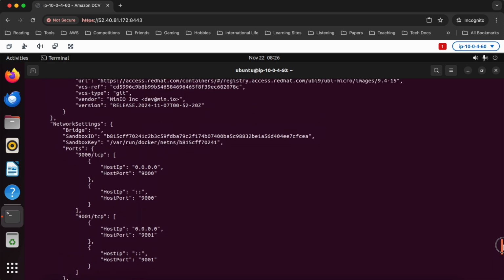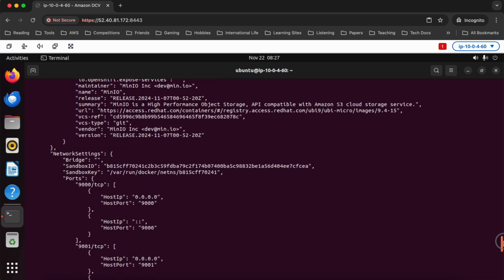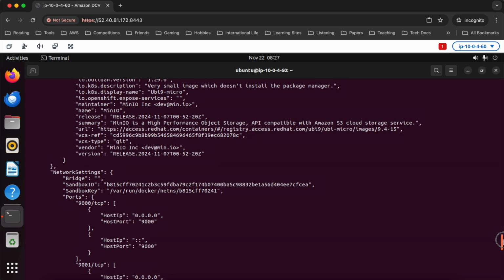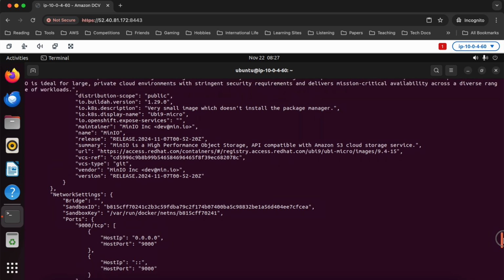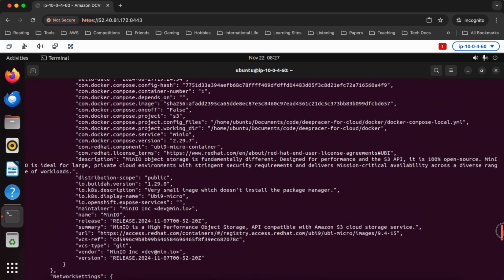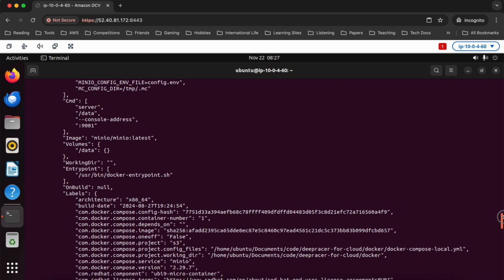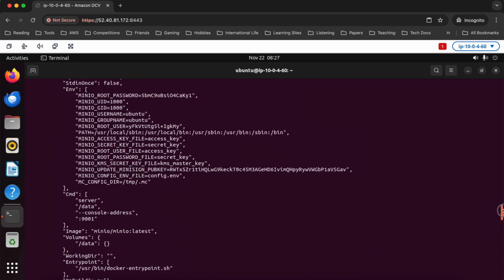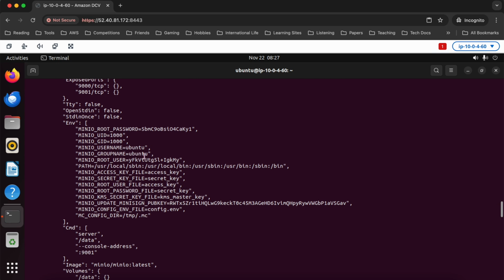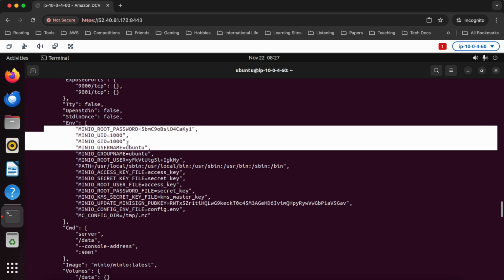All right, so those are all the sandbox settings, release info, MinIO project info. All right, great. That's all fantastic. I don't see anything in here yet that would indicate access key, master key, any of that stuff. Oh, look at that. MinIO root password is this. Oh, okay, so it is in there. And the MinIO username is ubuntu. Okay, so these are actually the things that I needed.